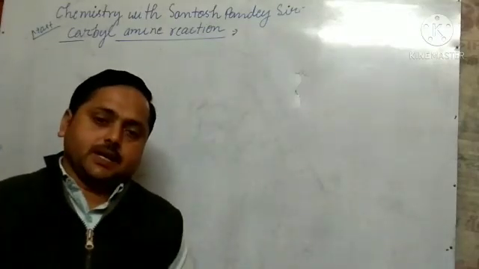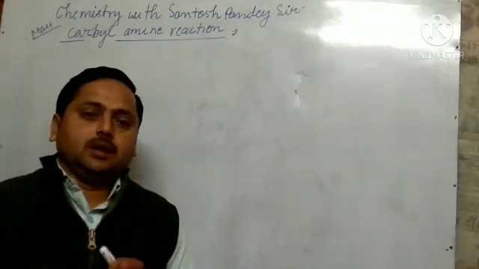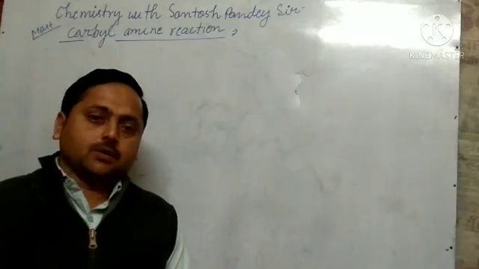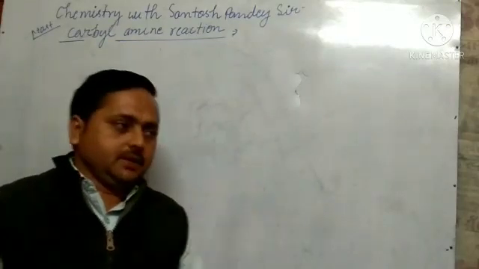Secondary and tertiary amines do not react with alcoholic KOH and chloroform. Okay, let us see what that is.